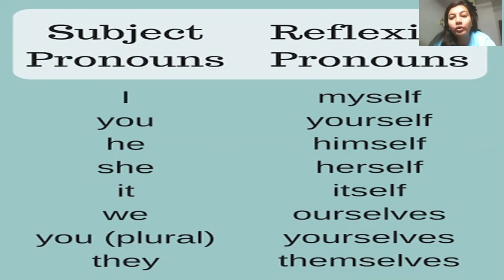And if it is a plural reflexive pronoun, we add selves after it. As you can see here, various reflexive pronouns are myself, yourself, himself, herself, itself, ourselves in plural, yourselves, themselves, etc. So all the reflexive pronouns consist of self and selves as a suffix along with the pronoun.